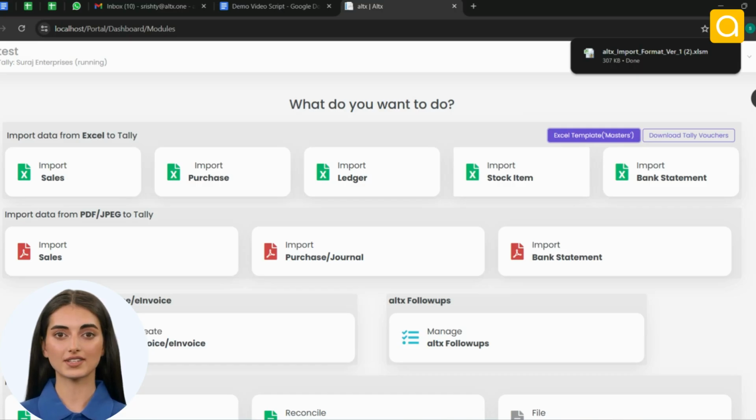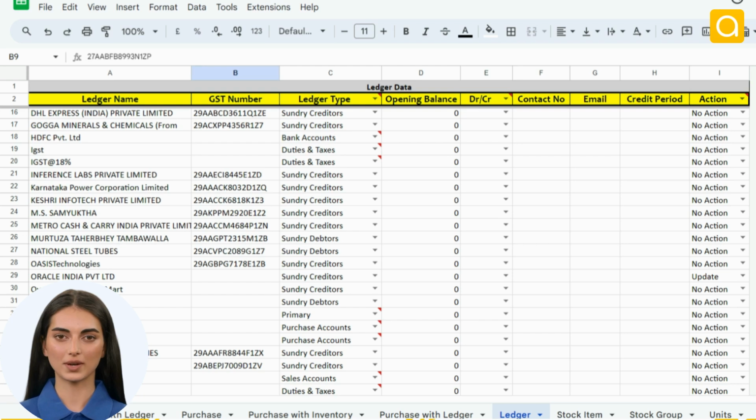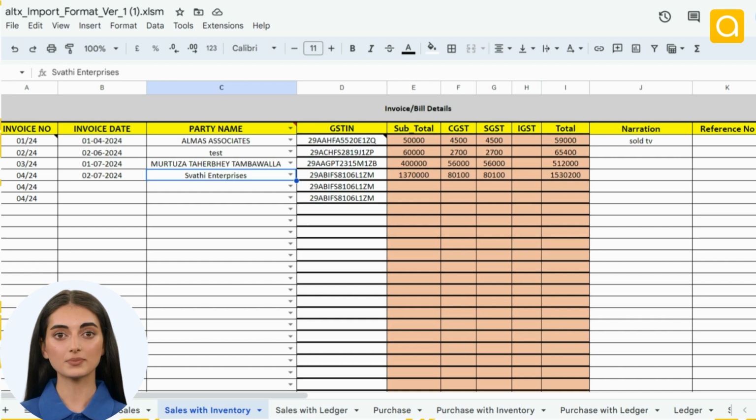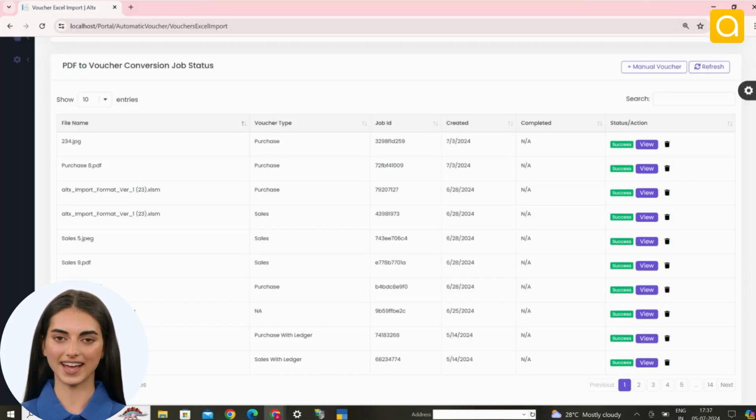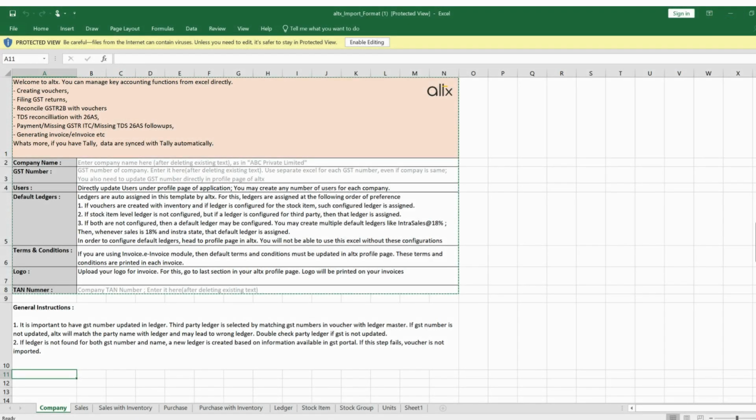If you are a Tally user, first download the Alltex Excel template and sync your Excel sheet with Tally Masters automatically. Update the ledgers and create vouchers easily, with no more inputting each line item by hand. Save the sheet and upload the file to Alltex, and that's it, the voucher is ready, and you can sync it to Tally.